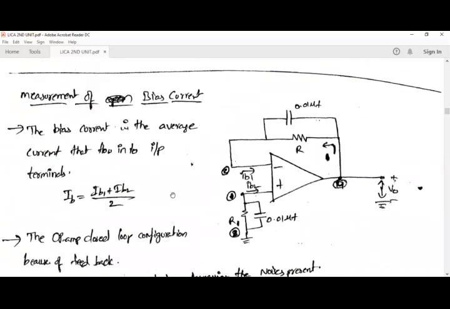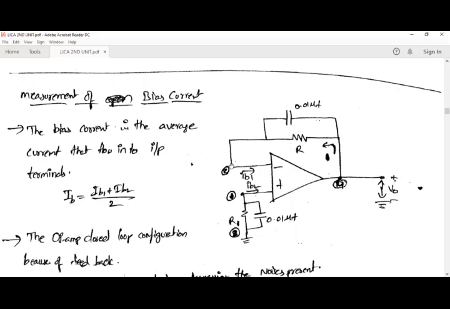So here you can see, we are going to take an op amp and give the supply voltage, plus 12 volts and minus 12 volts. We connect a multimeter at the output terminal, and connect the resistors and capacitors. First we make this terminal grounded, that means the positive terminal is grounded, and we measure the current IB1. Then we obtain IB1 with the help of V01 and R.